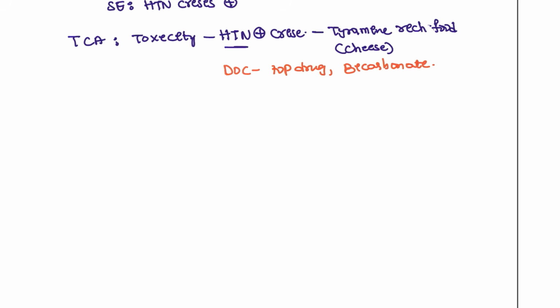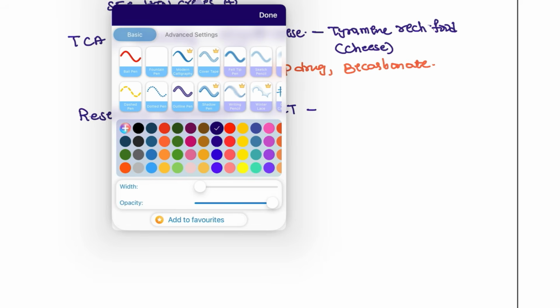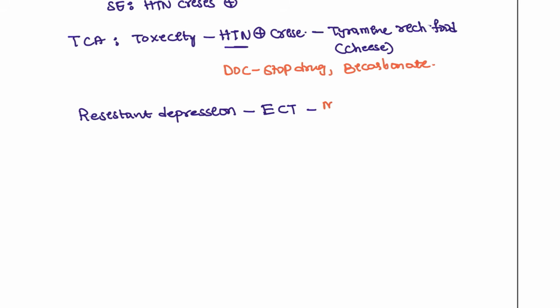Next, moving on to one of the most important ones, if the patient is having resistant depression. So let's say the patient is having resistant depression, what can we use for this patient? If the patient is having resistance, then we can go for ECT. We can go for ECT, right? Electroconvulsive therapy. And this electroconvulsive therapy is given under sedation. And for that, we are going to use the agent, that is barbiturate methohexital. Okay, methohexital. This drug is given.